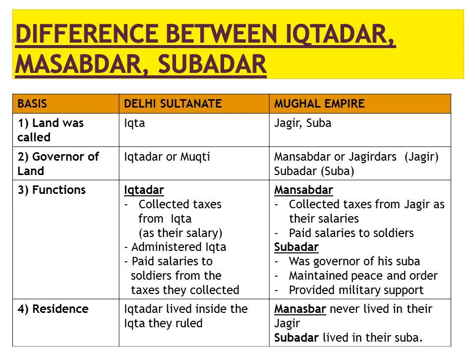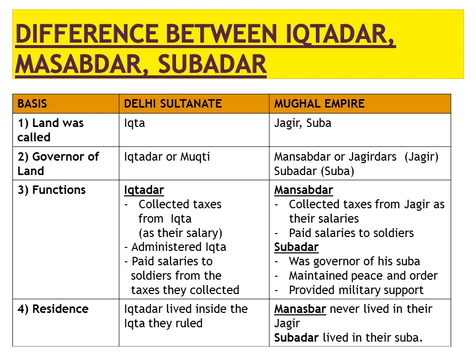The governor of Iqta was called Iqtidar or Mukti. The governor of a Jagir was called Jagirdar or Mansabdar. The governor of Suba was called Subedar. Now let's understand their functions. Iqtidar, Mansabdar, Subedar, they all had some similar functions.